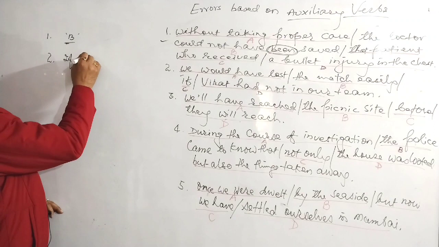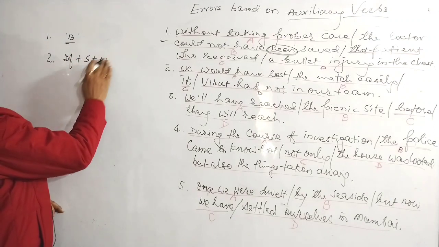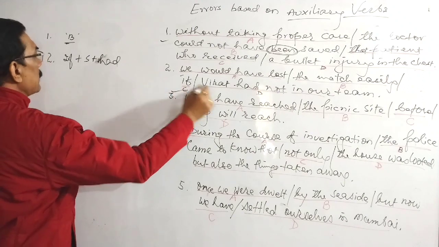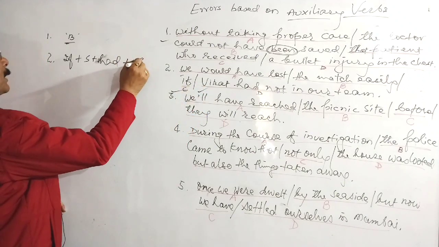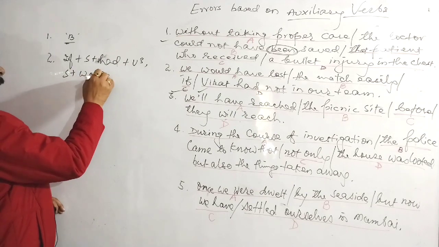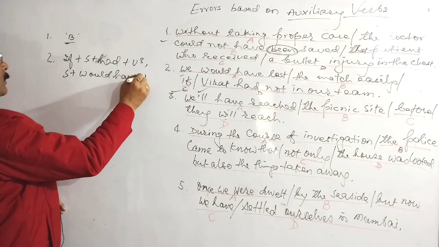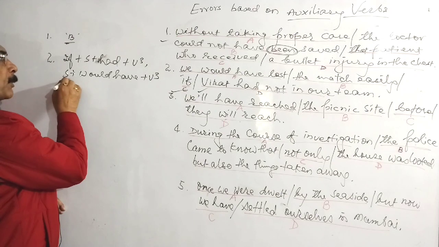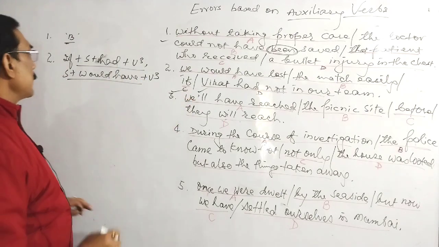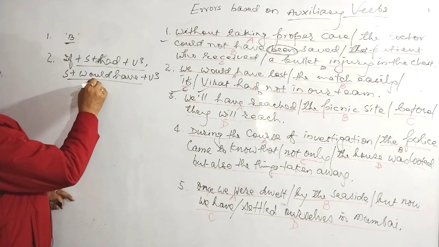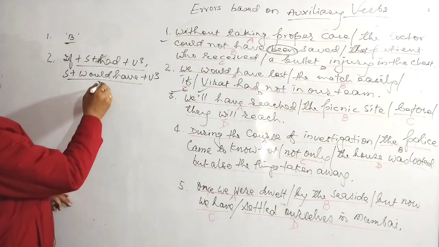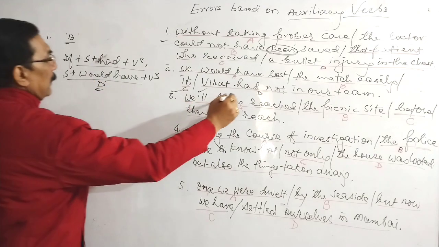Once again I should make you clear: if plus subject plus had plus V3, then comma, and again subject plus would have plus V3. This is the proper pattern of a hypothetical sentence. And now here it is missing. So in the last part of the sentence, D is the error.